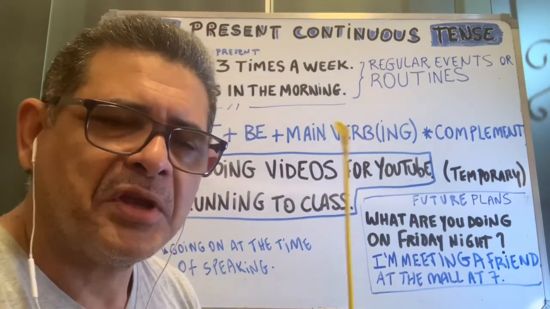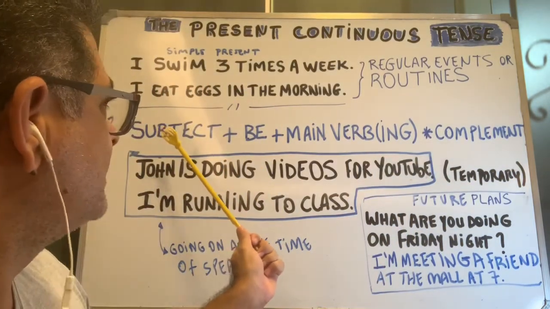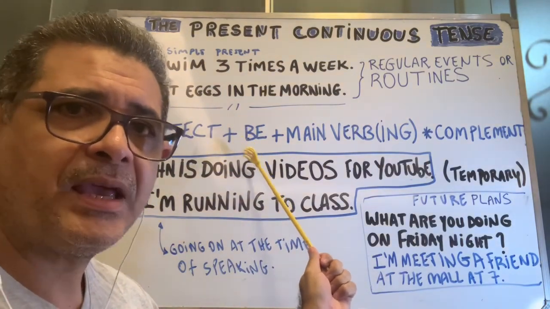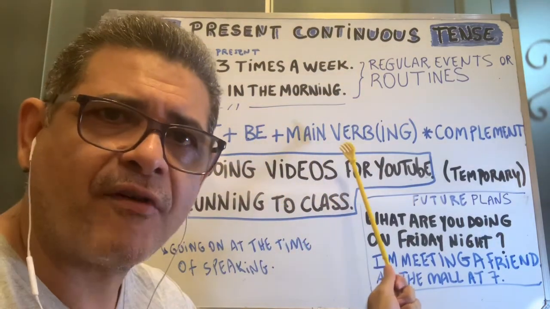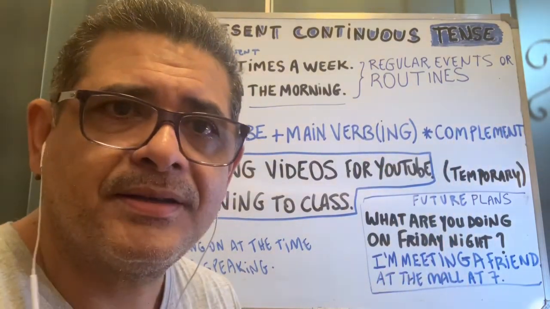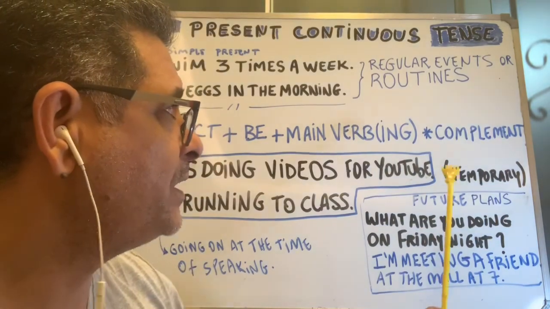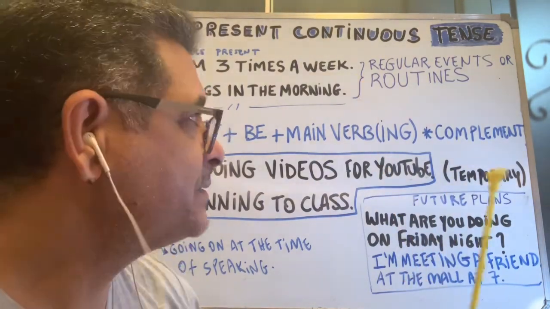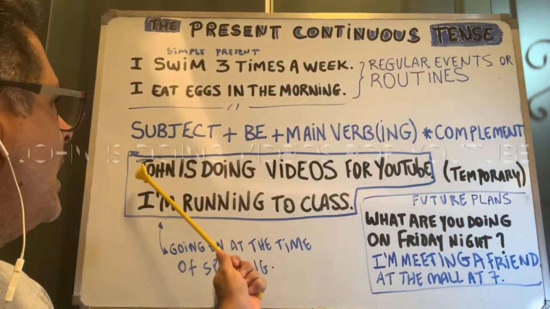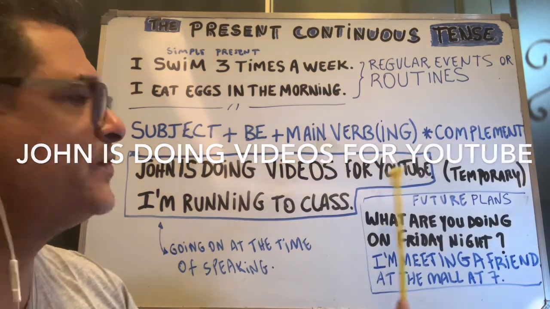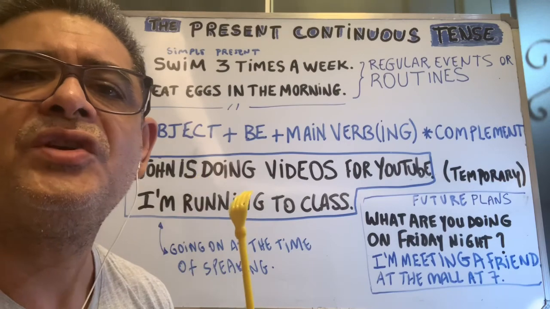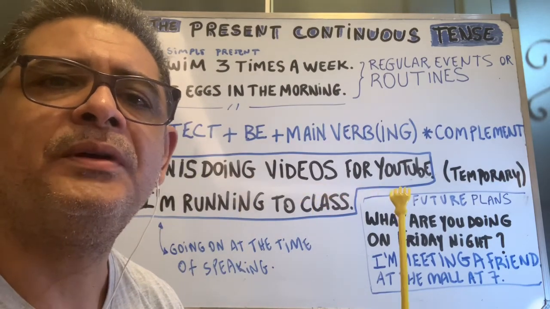So, the present continuous is formed by subject, the verb be, plus the main verb followed by ing, and a complement. So, one example here, which describes a temporary situation. John is doing videos for YouTube.